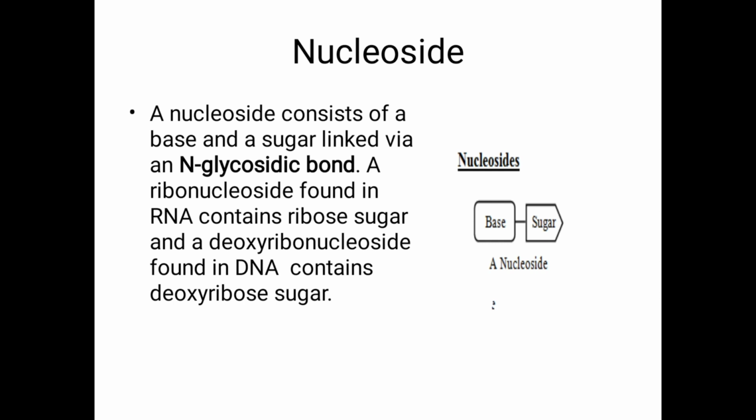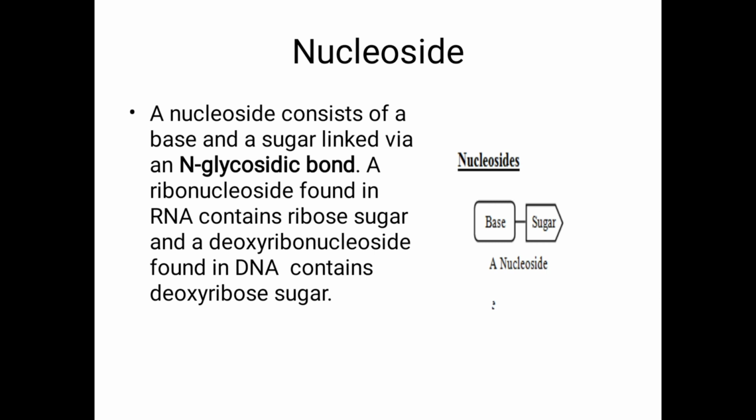So a ribonucleoside found in RNA contains ribose sugar, and a deoxyribonucleoside found in DNA contains deoxyribose sugar. Okay, so there is no need for any confusion. As I told, nucleoside is only sugar and base.